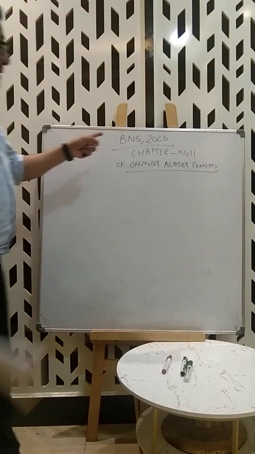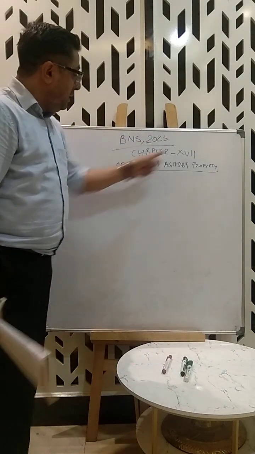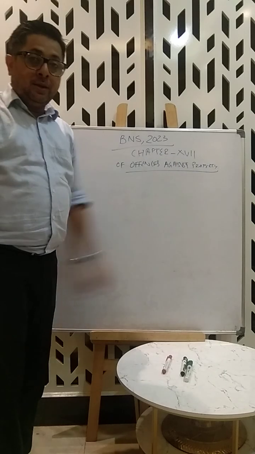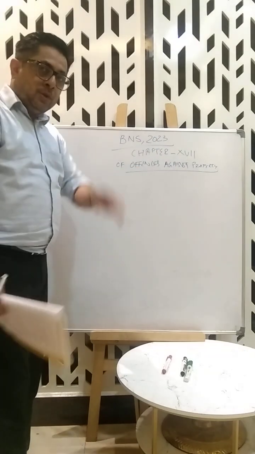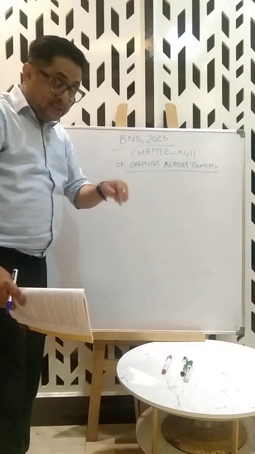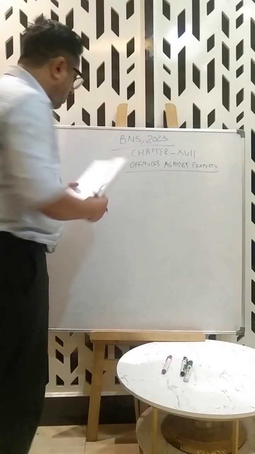Now, BNS 2023, chapter 17 of offenses against property. There are a few offenses here. We'll take only four for this video. Now, what are those four?